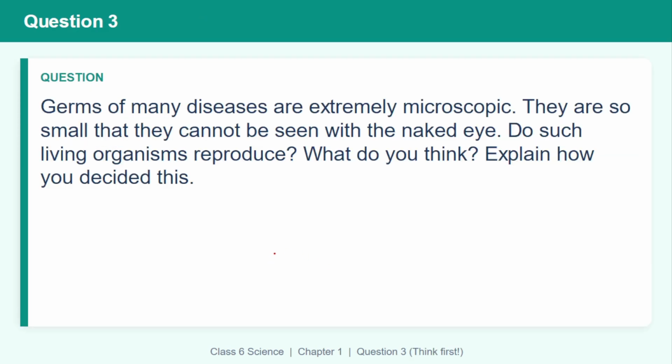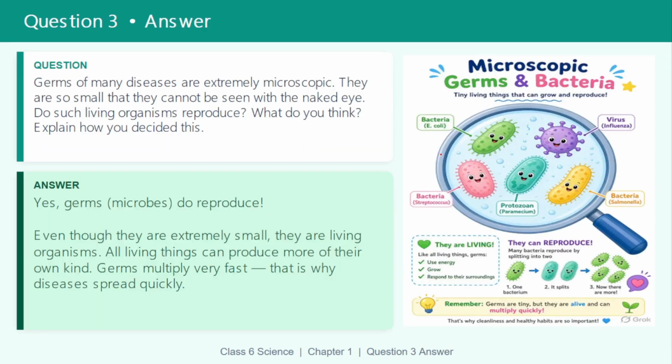Question number 3. Germs of many diseases are extremely microscopic. They are so small that they cannot be seen with the naked eye. Do such living organisms reproduce? What do you think? Explain how you decided this. Answer: